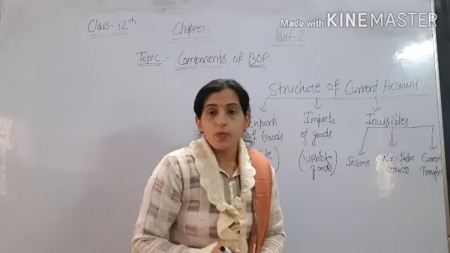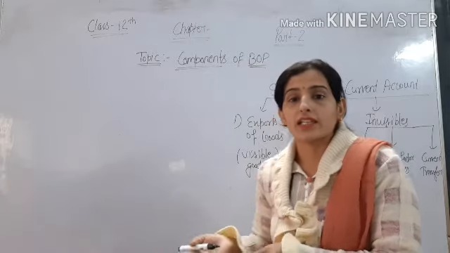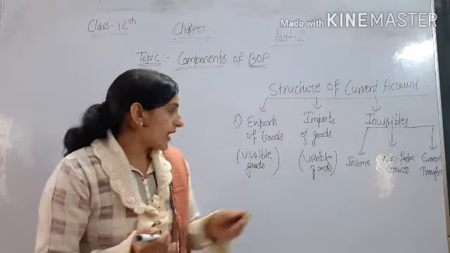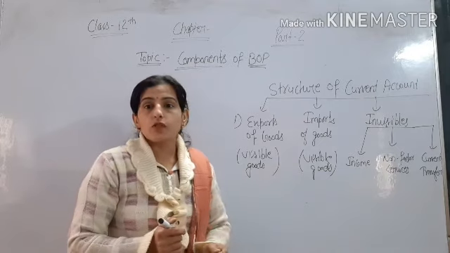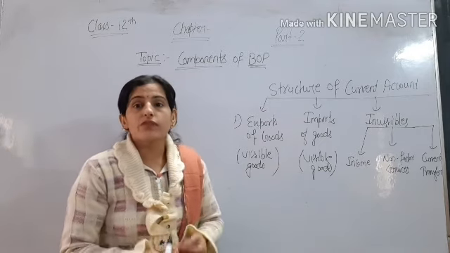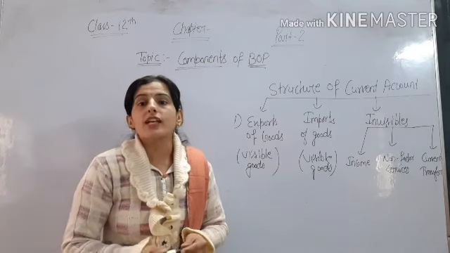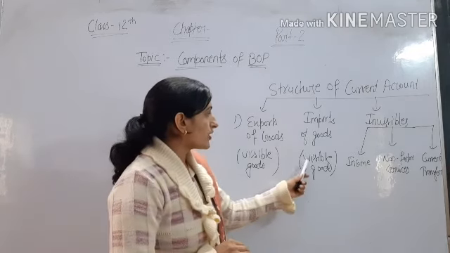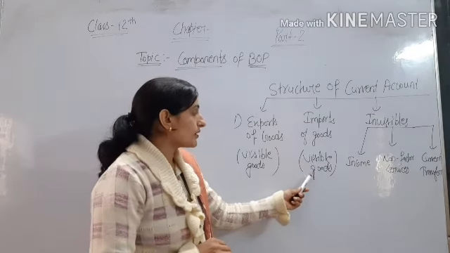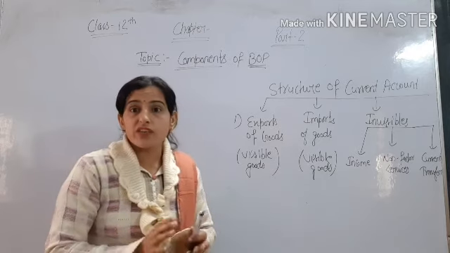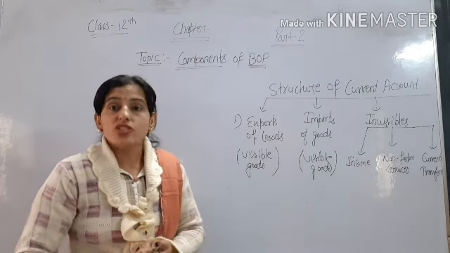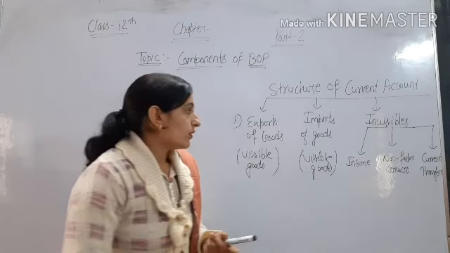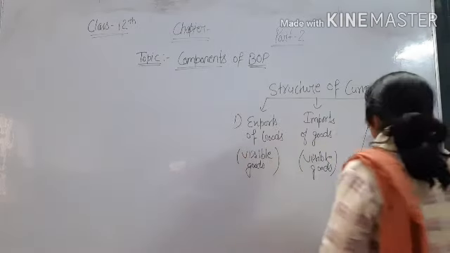In exports, we are exporting goods to another country and receiving payment. These records are maintained. Then in imports of goods, we take goods from another country and give payment to the rest of the world. Import of goods means visible goods which can be seen, like machinery and electric things.